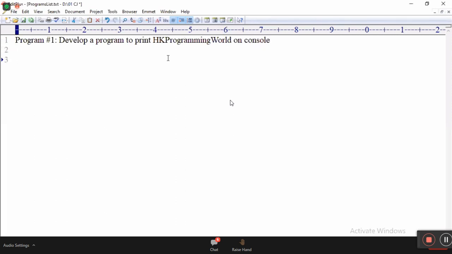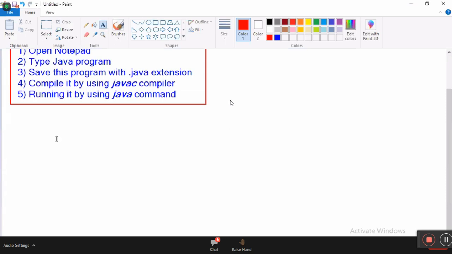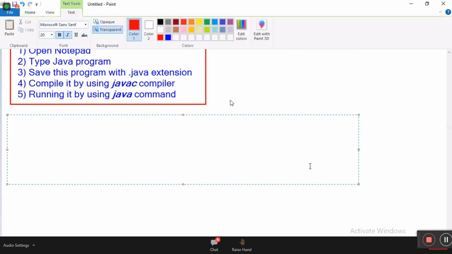This is program number 1. Are you ready to develop? Just apply these steps and tell me. Step number 1, write down. This is the first program. Even though you are from an IT background and you know everything, please try to do what I am telling. Step number 1, open Notepad.